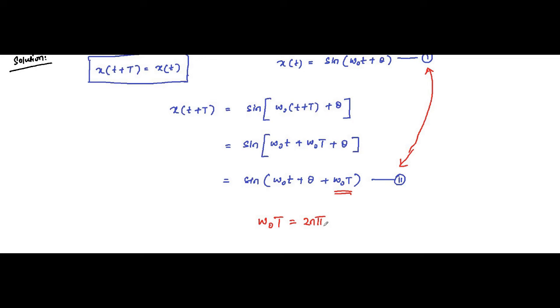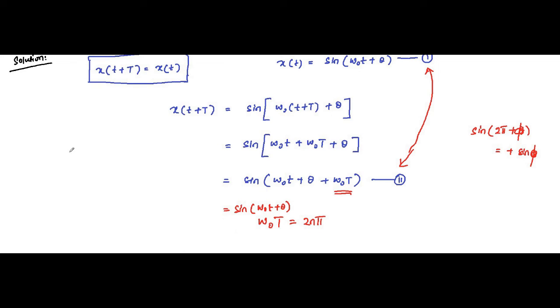Then we know that sine of 2 pi plus any angle, let us call it phi to avoid confusion, will be equal to sine phi. So when this is 2n pi, with n equals 1, it will be 2 pi, and 2 pi plus this much will be equal to sine(omega subscript o t plus theta).